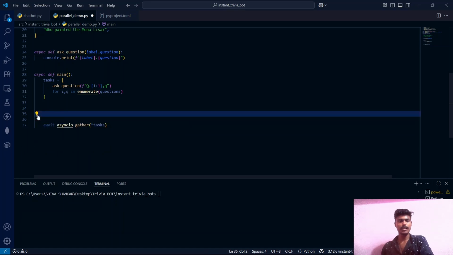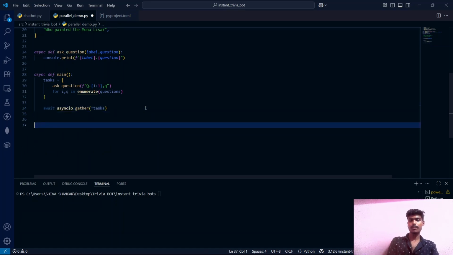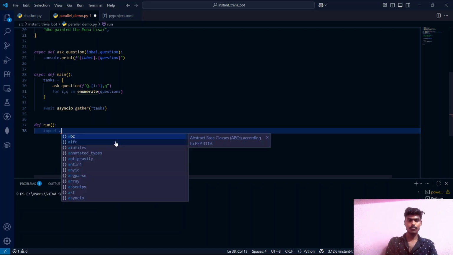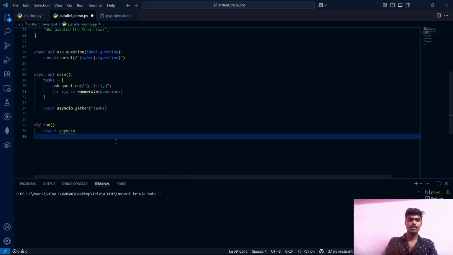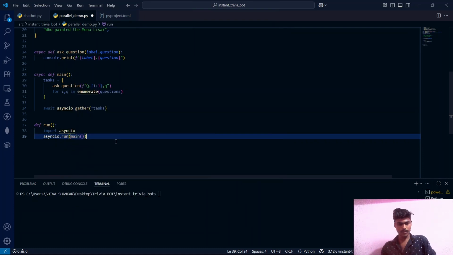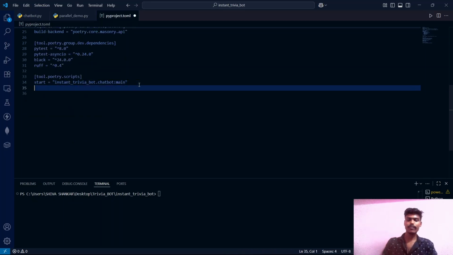So we can delete this one, and to run this code we need to define a run function also, def run. And since this is an async function, we need to import asyncio inside it, and asyncio.run(main). So let's save it. And in pyproject.toml also we need to define a command.